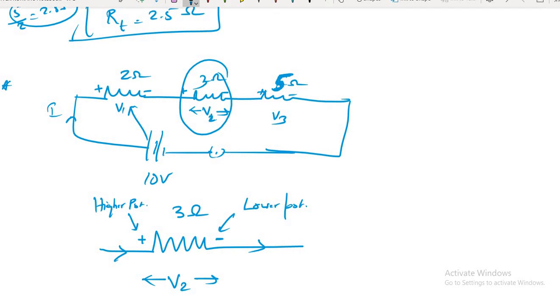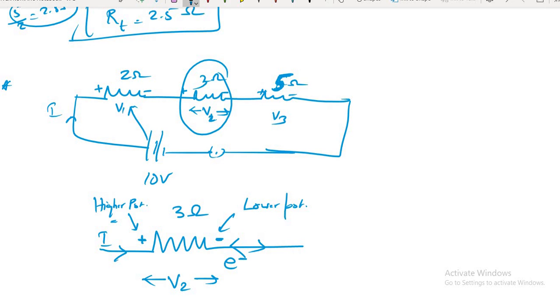Now you see, current flow means what? Electrons are also flowing. That is, current is flowing, suppose, in this direction, then in the opposite direction electrons are flowing. Tell me yes or no? Now you see, this potential difference means what? One point is at higher potential, another point is at lower potential, and the difference between these two potentials will create what?